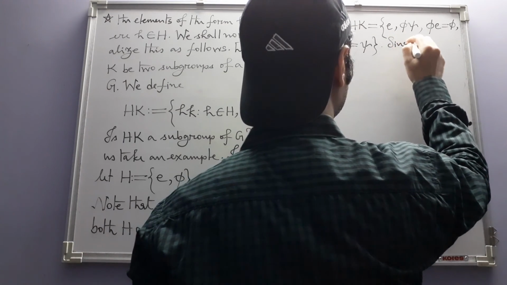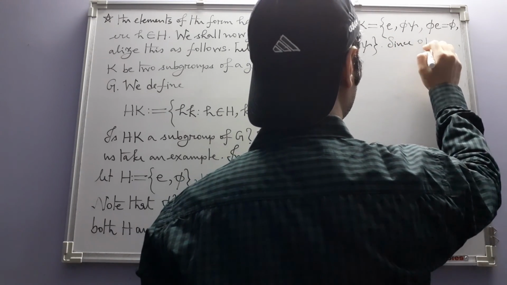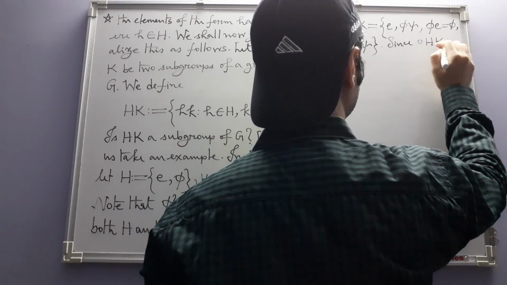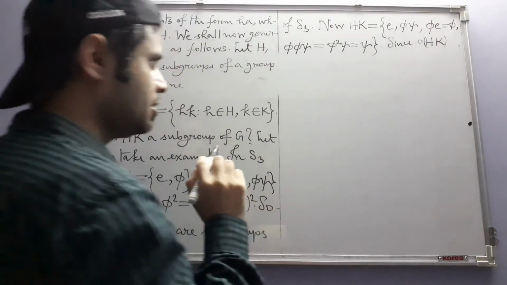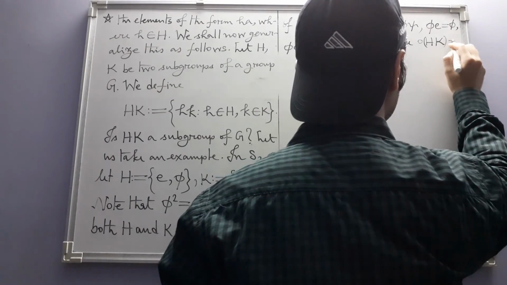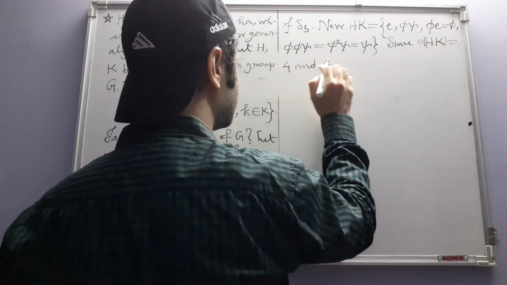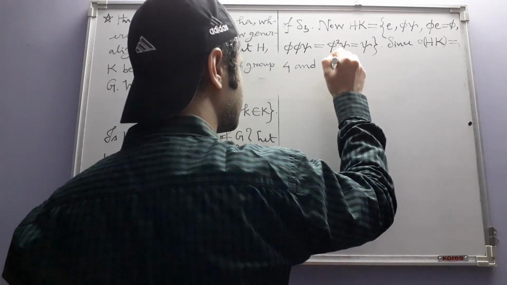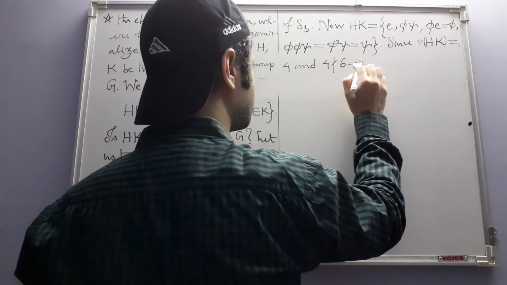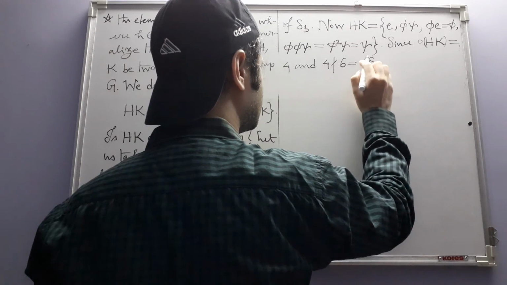Since the order of HK, that means the number of elements in this subset, is 4, and 4 does not divide 6, which is the order of the group.